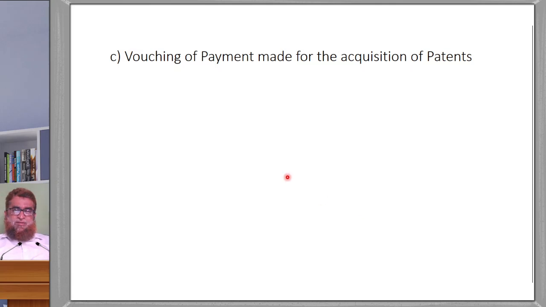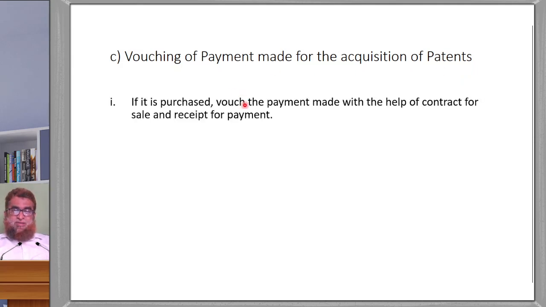Next one is vouching of the payment made for acquisition of the patent. What is the payment you made? If you have purchased the patent, it may be purchased or sometimes obtained through other media.